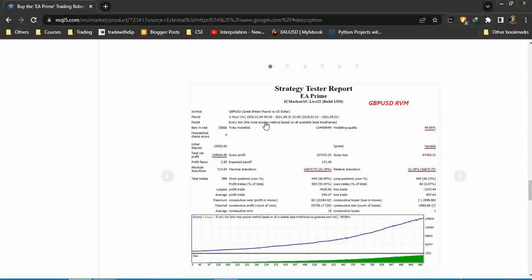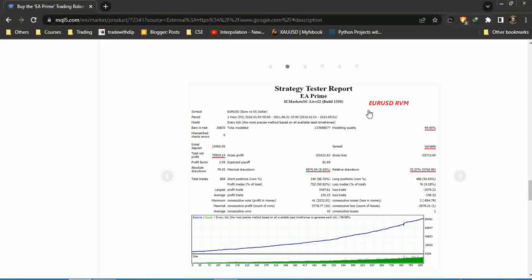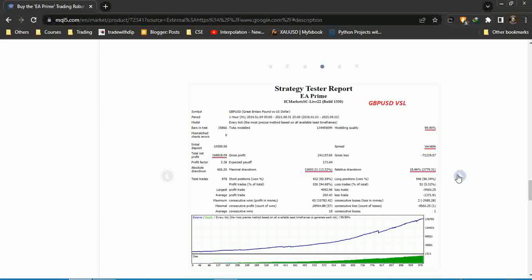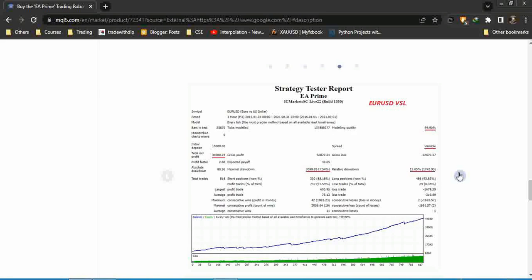So they have posted here some backtest results, $10,000 and RVM preset. EUR/USD, 9% drawdown, and very good. See, this is RVM. And VSL, its profit is low and drawdown is also low, I think.